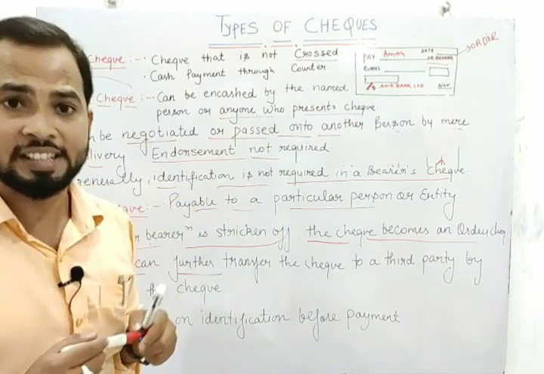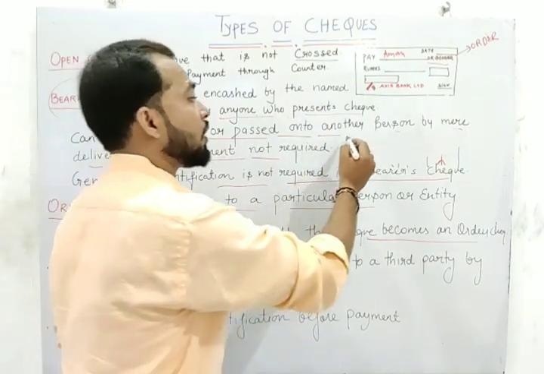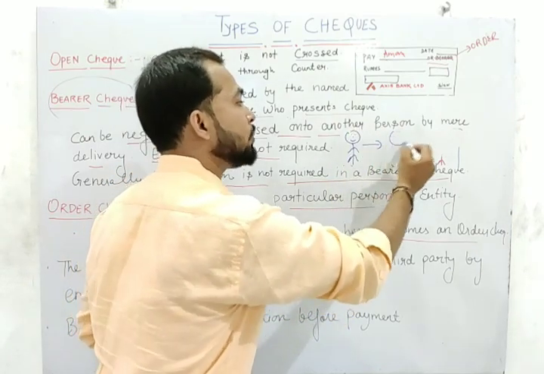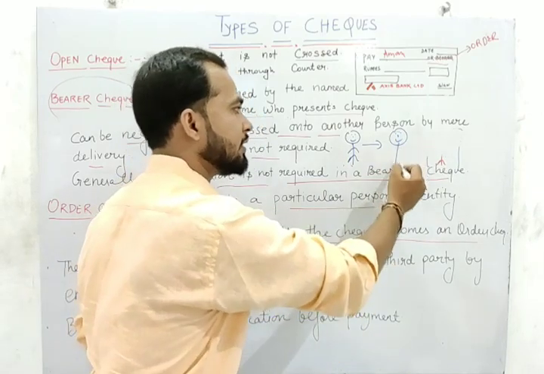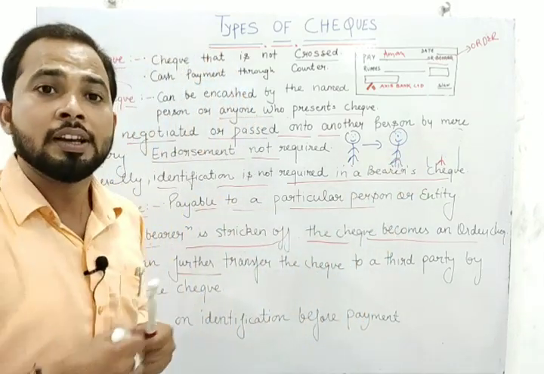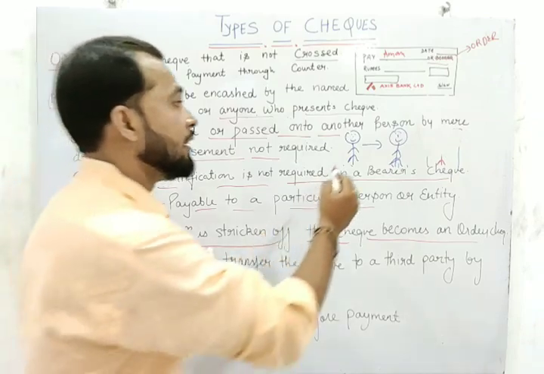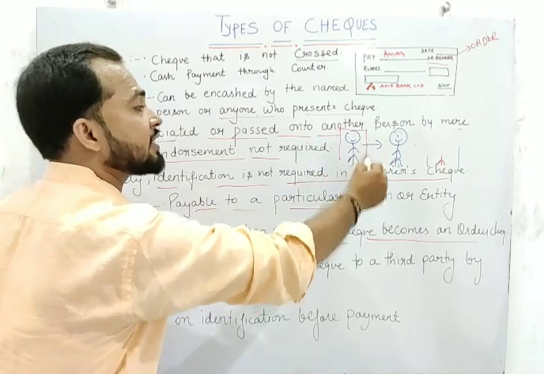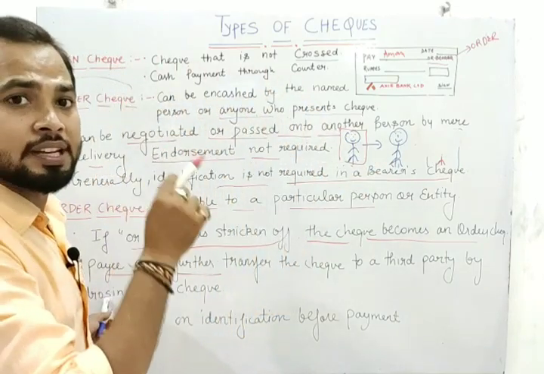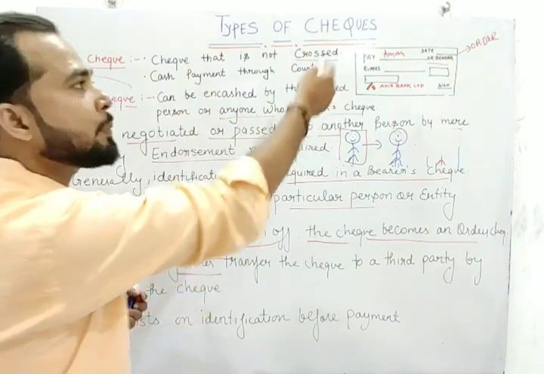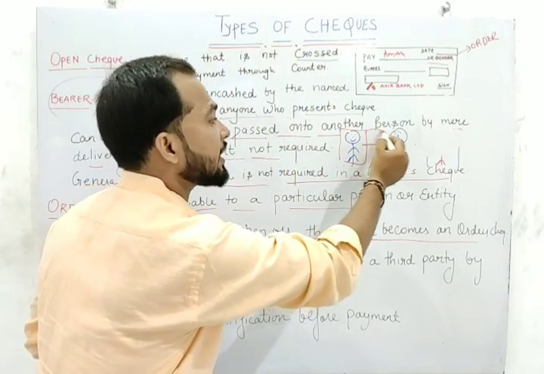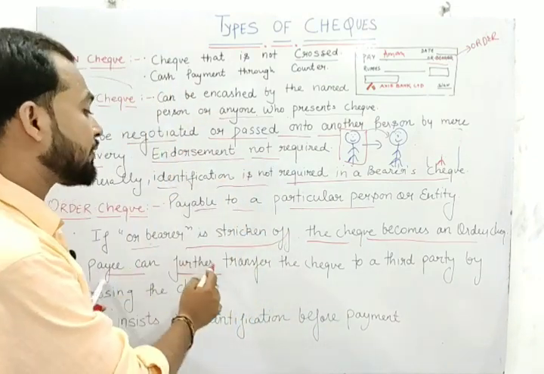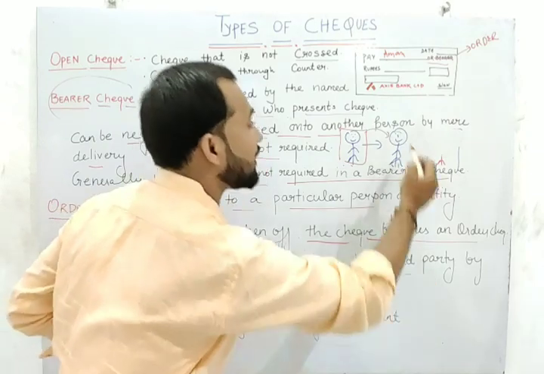And the payee can further transfer. Listen carefully. In case of order check, if Aman wants to transfer this check to Subham, is it easily transferred to Subham? No. In this case, in case of order check, we need endorsement. Who is a payee? Aman is the payee in this condition, because I have already explained the meaning of payee: a person who receives the money. So whose name is here? Aman's. So if Aman wants to transfer to Mr. Shubham, the payee can further transfer this check to the third party, and the third party is Shubham.